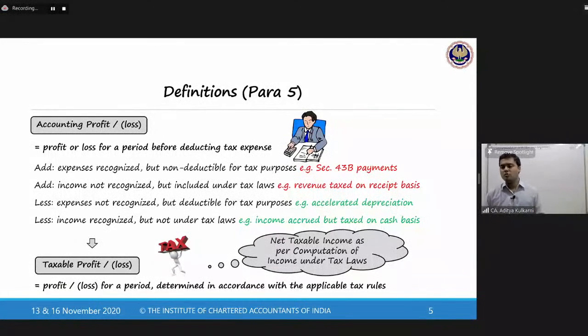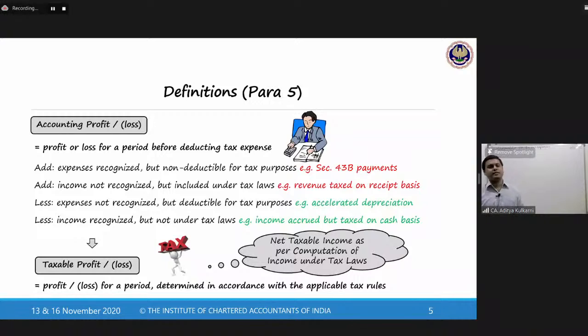Now, what do you mean by taxable profit or loss? That is nothing but the net taxable income as per computation of your income. You all have done profits and gains from business and profession. All of you are familiar with the manner of computing. Nevertheless, I have kept one question just to calculate the taxable income when I am given the accounting income. I have kept one sum. I will mention the reason behind keeping that sum. That is not given in your study module.